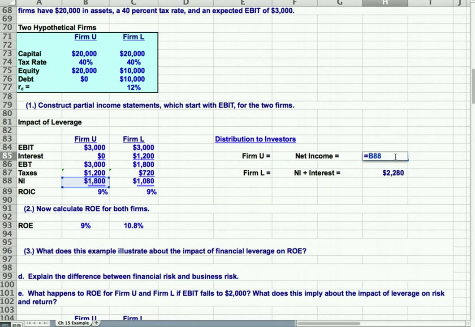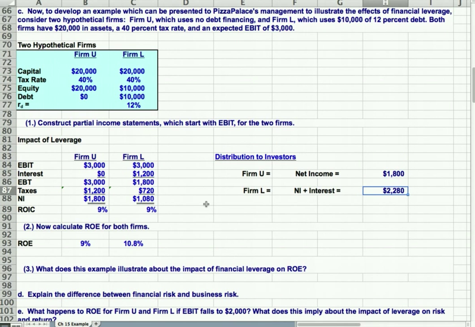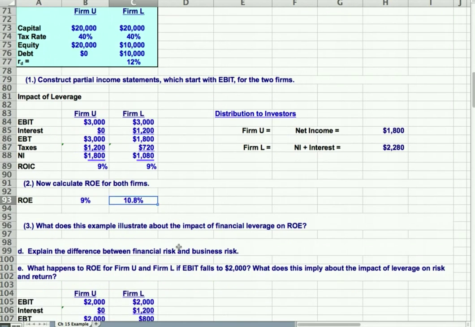This just shows net income for unlevered is $1,800. For the levered firm, there's $1,080 for net income and also interest of $1,200 going to the debt. So what we saw under good times, when EBIT is 3,000, it's better to take on the debt for the equity holders because they're going to get a higher return on equity.